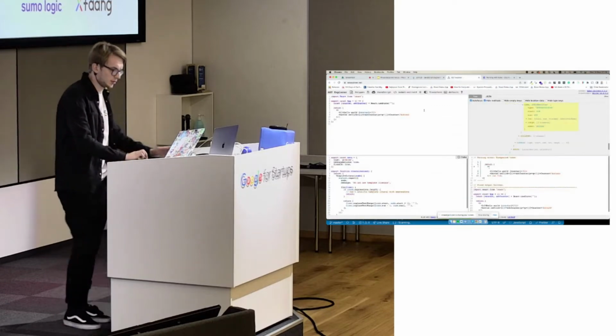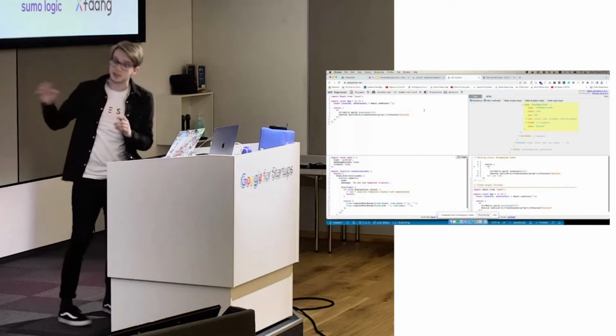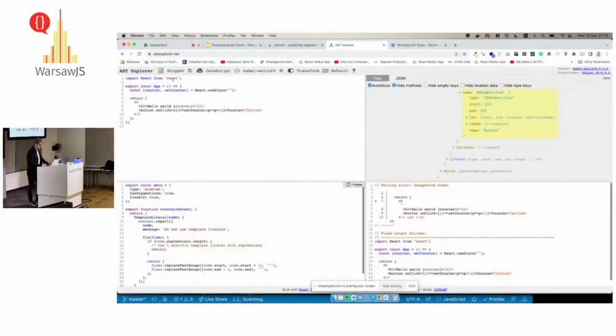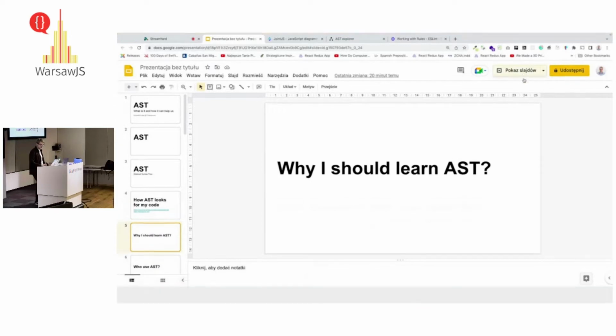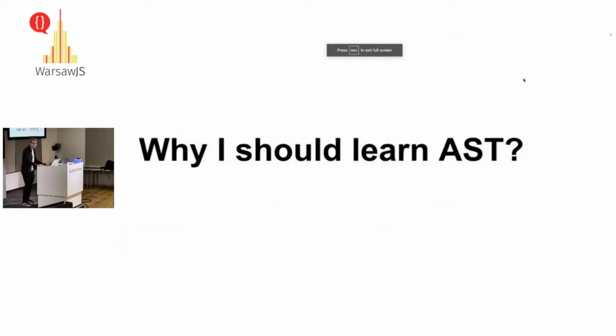As well, we have different tools like AST Explorer. So for example, I can see simple React code: import declaration, variables, and so on and so on. Okay, so it is theory. And I don't want to talk about things which are not worth learning and wasting your time.